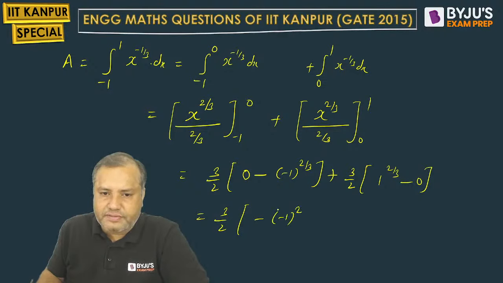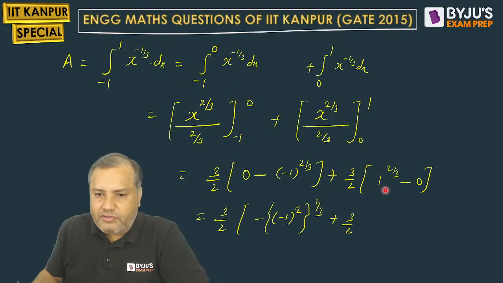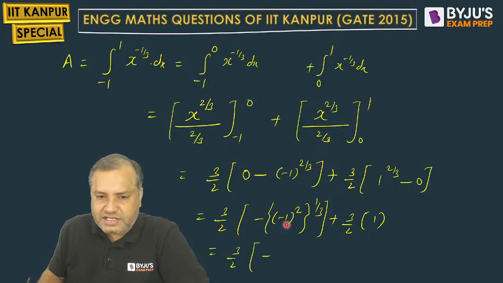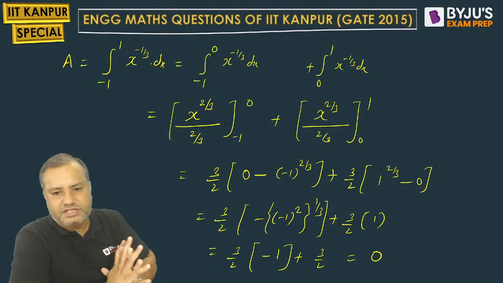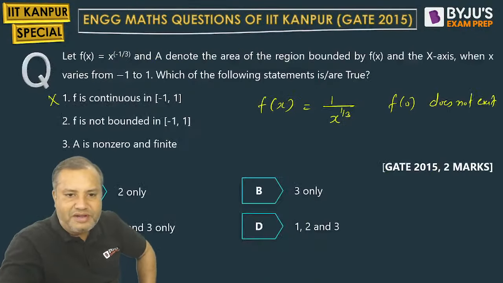Minus 1 squared, and then raised to the power 1 by 3. 1 to the power 2 by 3 is straight away 1 only. Now listen carefully. Minus sign as it is. Minus 1 squared will be 1. 1 to the power 1 by 3 will be 1. So you are getting this answer as 0. This answer is 0.